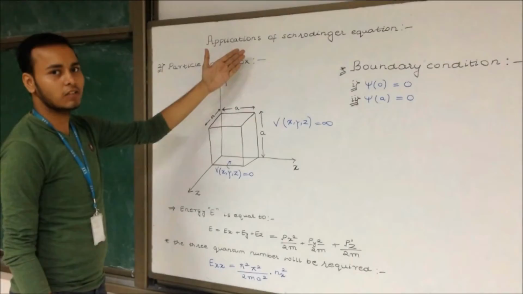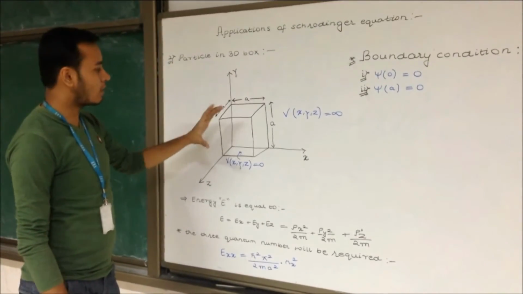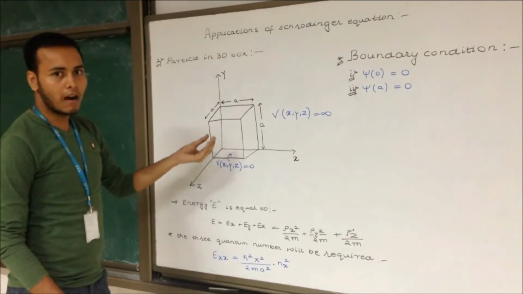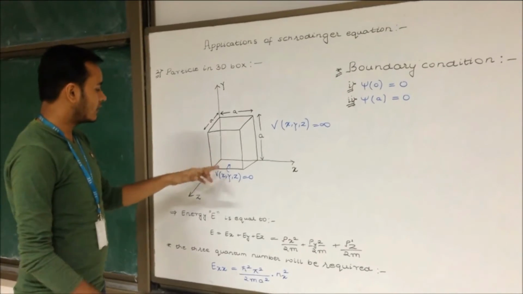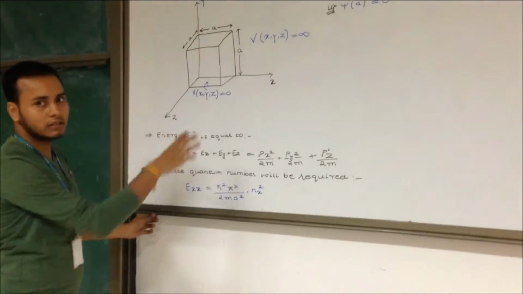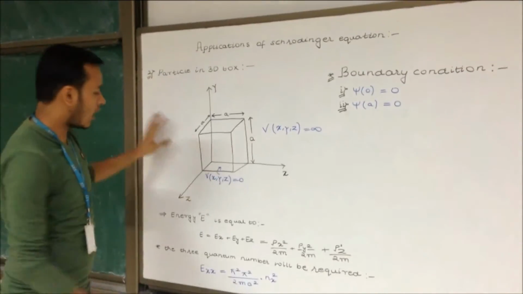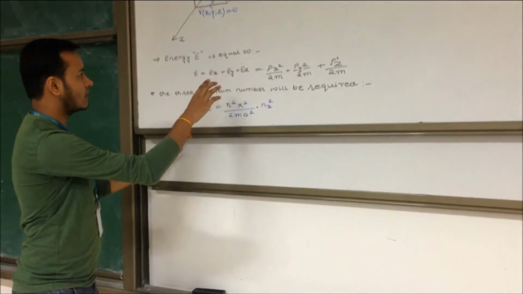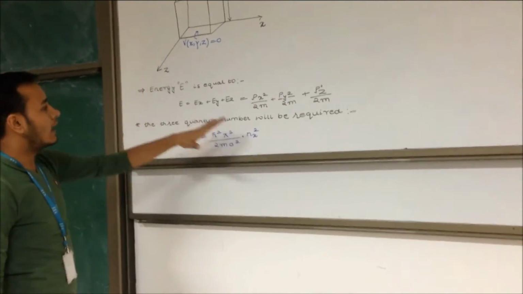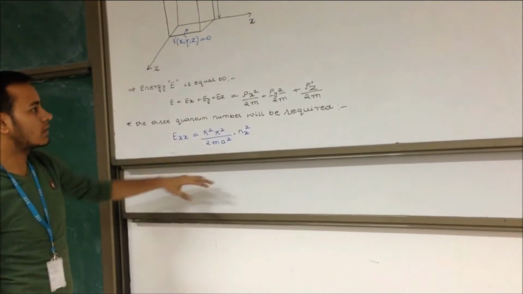Now this is the second application of the Schrodinger wave equation, particle in a 3D box. We have considered a 3D rigid box with a dimension a in all the directions. We have considered a particle of mass m and energy E, which is kept inside the box. Similar to the 1D box, V is 0 inside the box and V is infinity outside the box. Here is the energy expression, which is equal to the sum of energy in all directions, Ex plus Ey plus Ez.